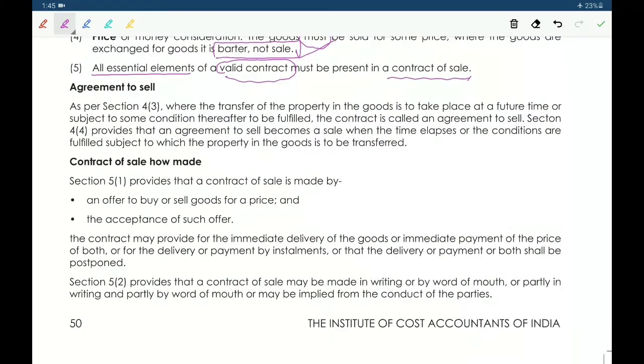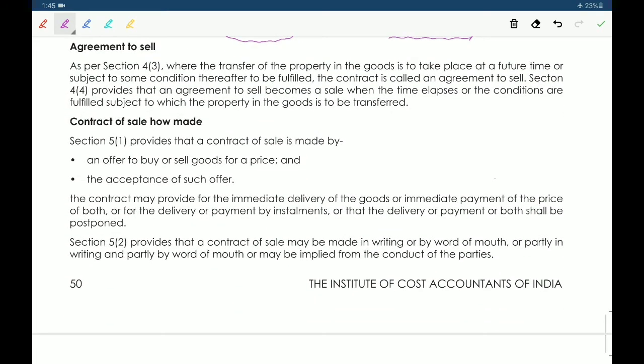Next, agreement to sell. Agreement to sell means the subject matter of goods is to be delivered at a future time or subject to some condition. The transfer of the property in the goods takes place at a future time or subject to some condition.